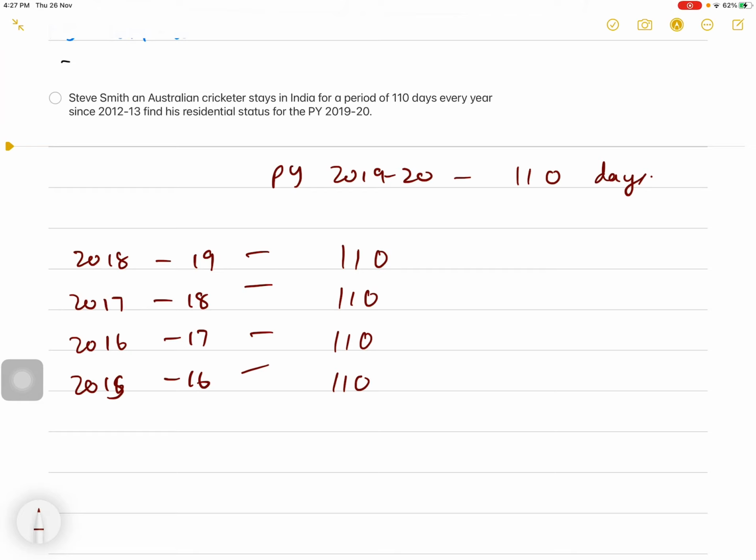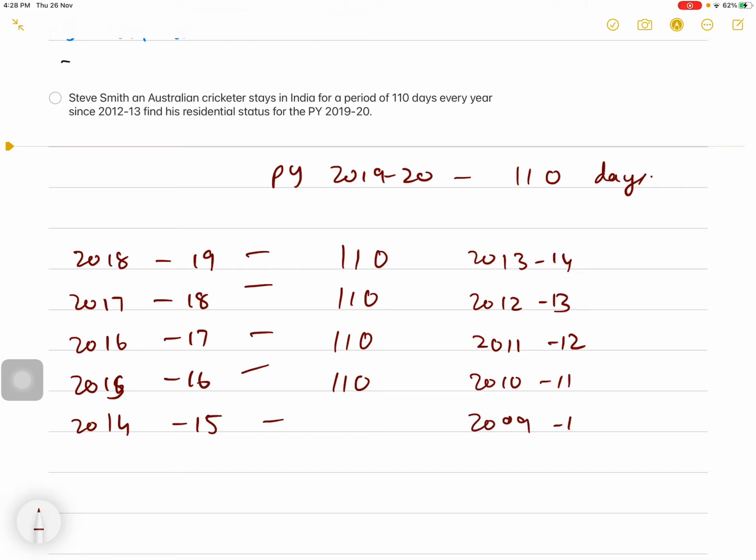So let us see the preceding 10 years. The preceding 10 years would be 2014-15, 2013-14, 2012-13, 2011-12, 2010-11 and 2009-10, and so on.